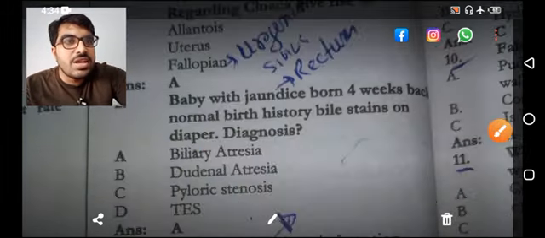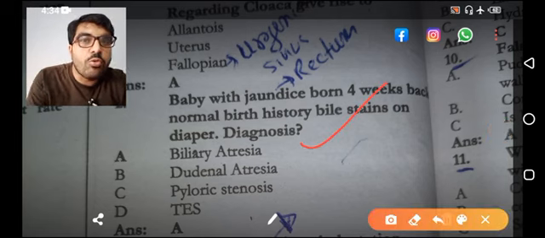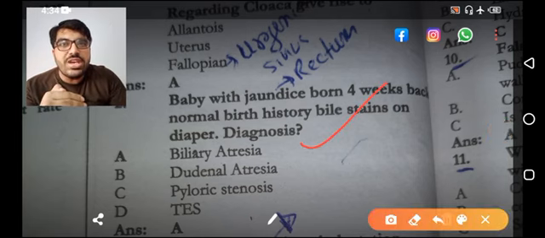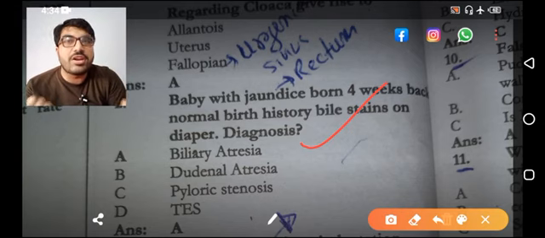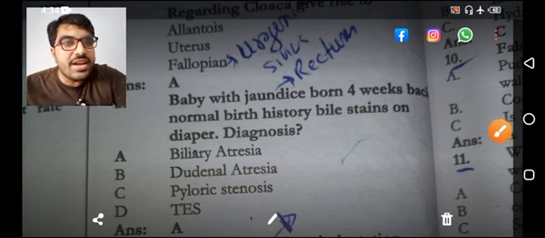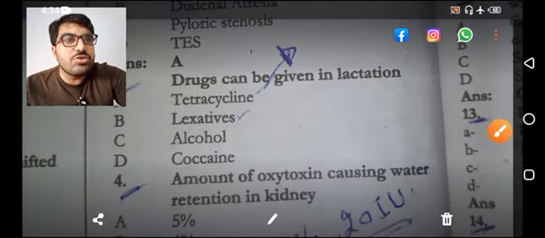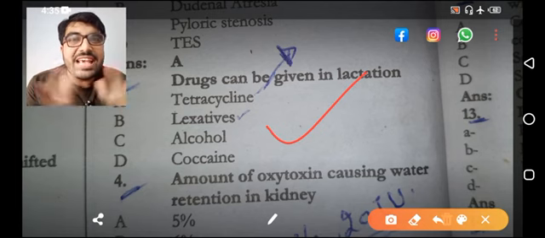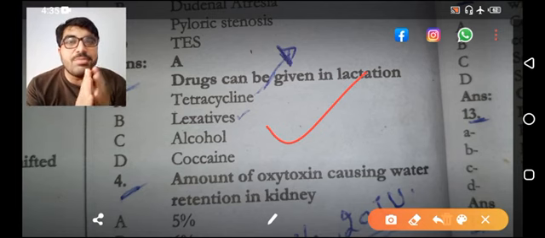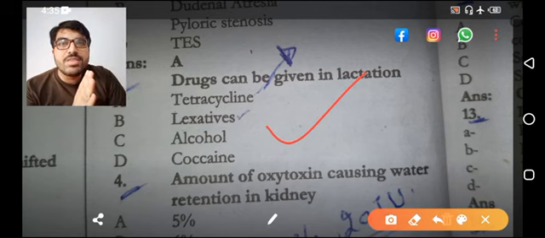So coming next, a baby with jaundice, born 4 weeks. Now remember, after 2 weeks, if there is jaundice, usually this is obstructive jaundice, and out of the given options, biliary atresia. Drugs which can be given in lactation: that is laxative. Drug which can be given in pregnancy, again laxative.